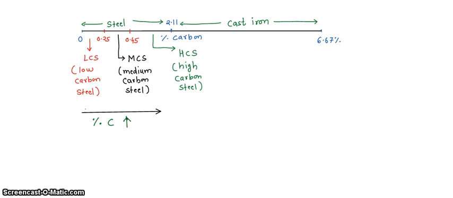Now note that if carbon content is high, obviously it has more iron carbide volume, right? Because when you are adding the carbon, it forms Fe3C phase, that is the iron carbide phase. So if percentage of carbon is more, the volume of iron carbide phase is going to be more. That means, can I say the free iron is less,